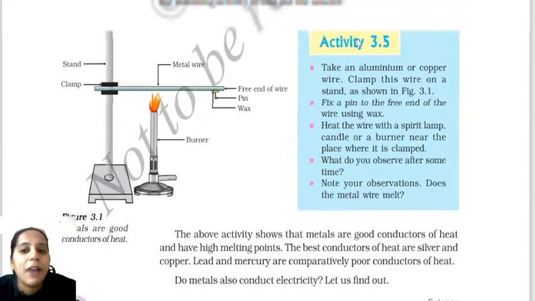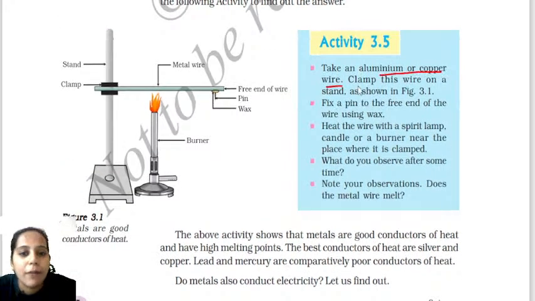In activity 3.5, they're asking: take an aluminum or copper wire and clamp this wire on the stand. Fix a pin to the free end of the wire using wax. You can observe here there is wax and there is a pin. So what do you observe sometime after providing the heat? You're clamping the wire in a stand, fixing a pin at the free end using wax, and providing the heat.